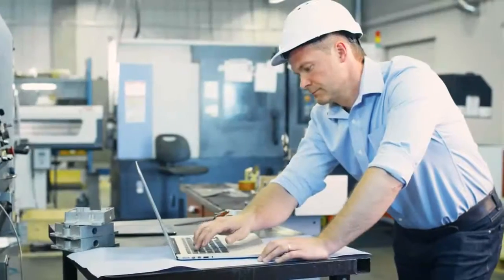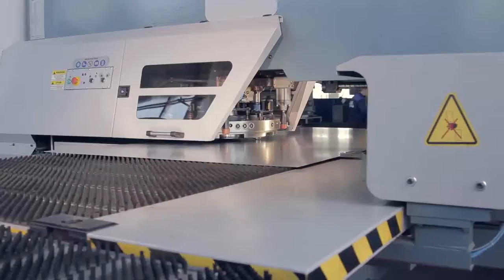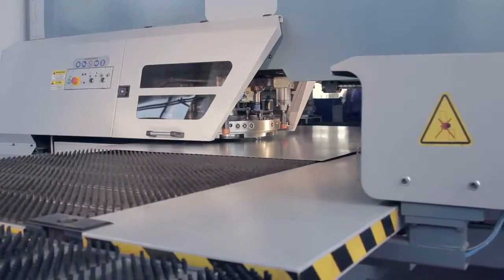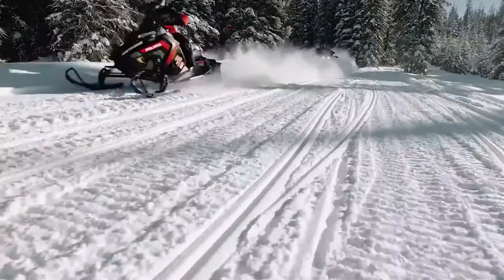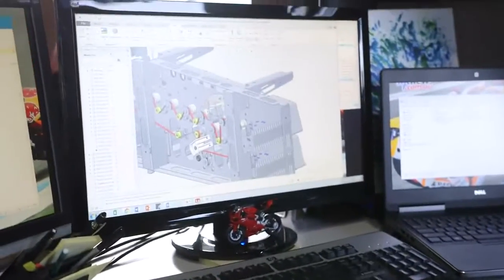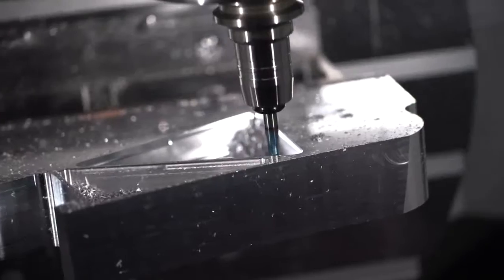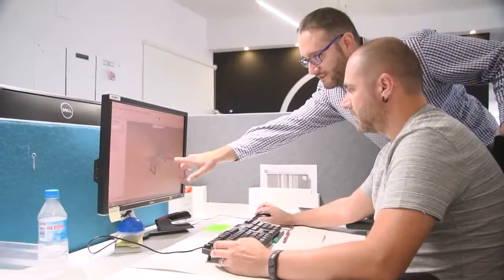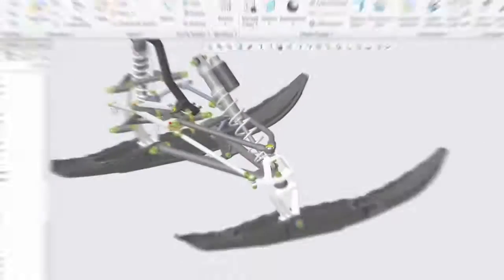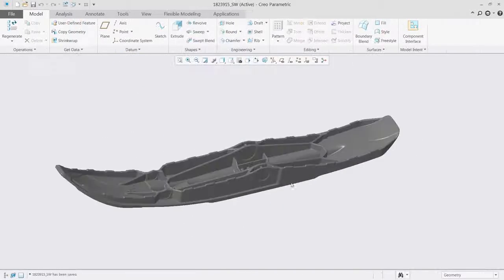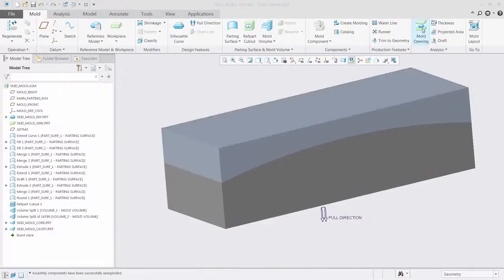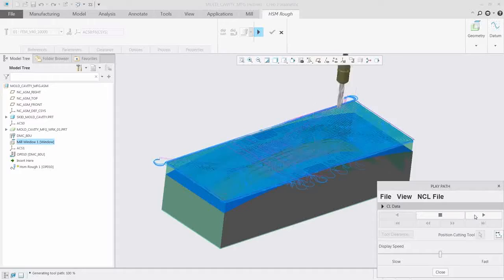Computer-aided manufacturing, or CAM, gives companies the precision and control they need when creating production-ready parts. To take full advantage, companies need a smooth transition between product design and manufacturing. With Creo, you have complete control of this process. Creo's CAM capabilities extend from 2 to 5-axis milling, multitask machining, NC post-processing, and more.